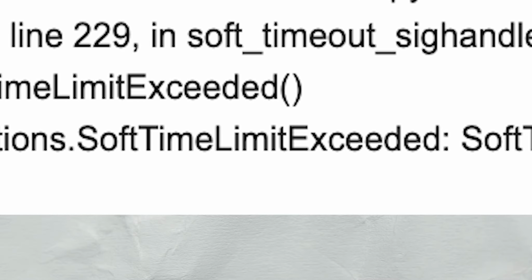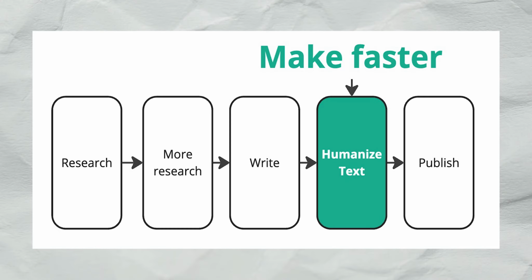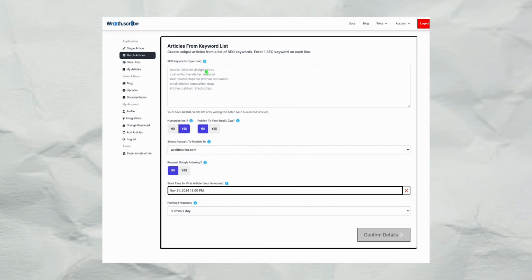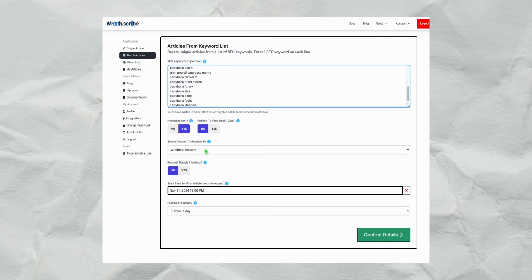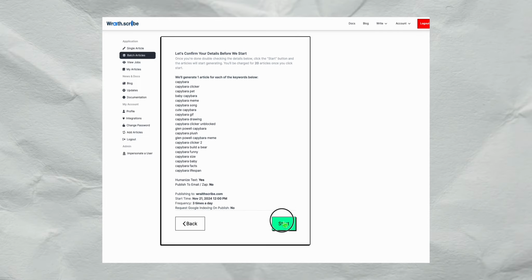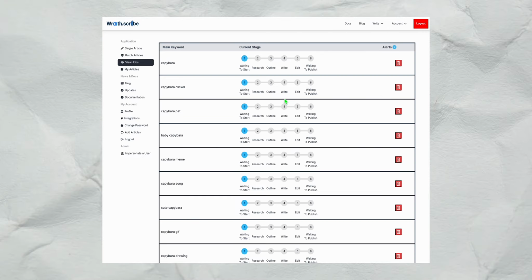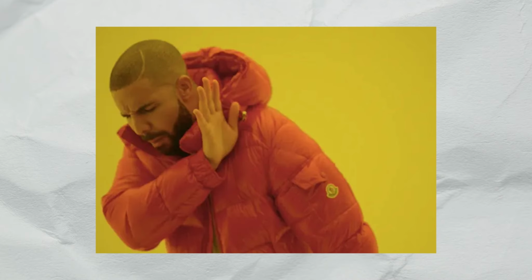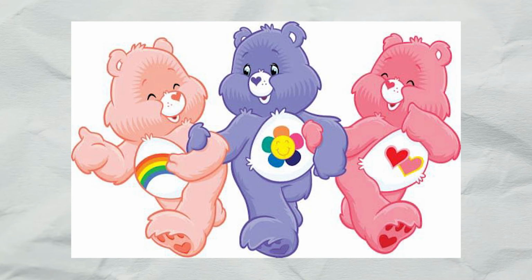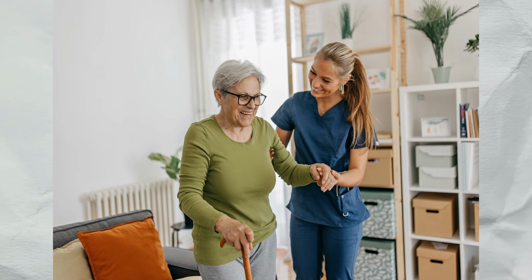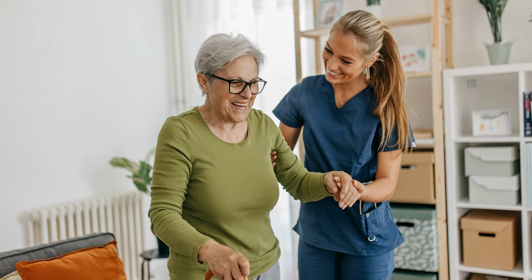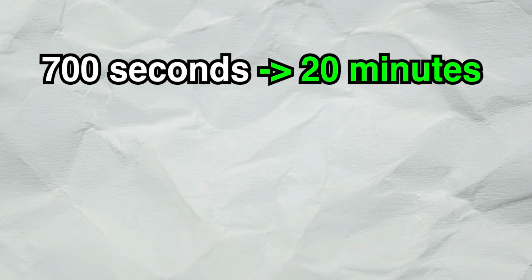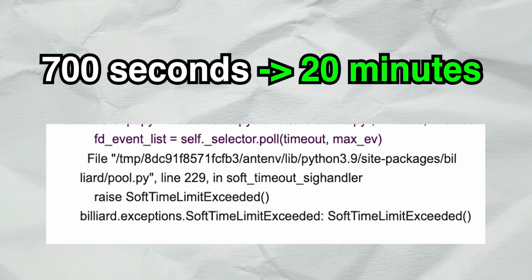If you're a junior, the problem to solve here is to optimize this process so it stops crashing. But from the user's point of view, since they can line up hundreds of article writing jobs and my tool will automatically write and publish it for them, they won't care if a writing job takes 700 seconds or half an hour because they'll never look at it again. They would care, however, if a job crashed and they have to refresh it. If you're a senior, the problem here to solve is just to make sure it doesn't crash. So I increased the timeout from 700 seconds to 20 minutes and I never ran into this error again.